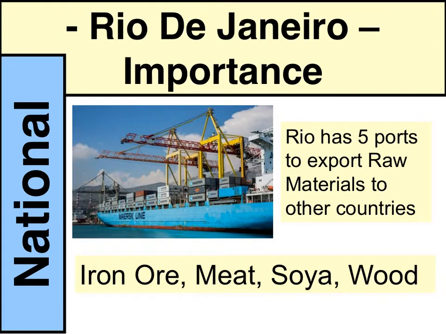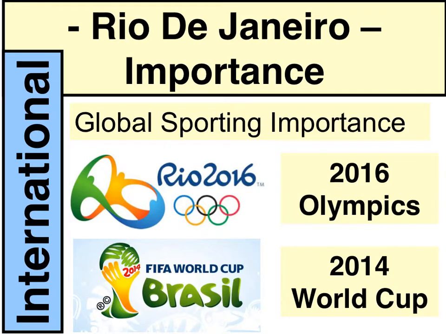So we think about the iron ore, meat, soya, wood, and the iron ore mines such as the Vale mine, they export 50% of their iron ore to China. We've got the meat industry, the cattle ranching industry, which exports $6.9 billion of meat per year. So Rio de Janeiro is important at a regional scale because of its 5 ports.